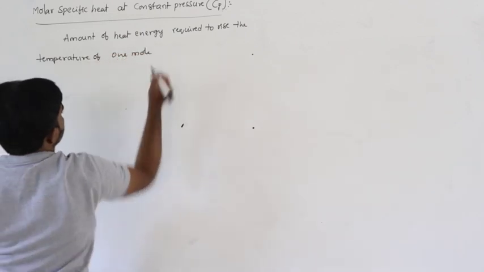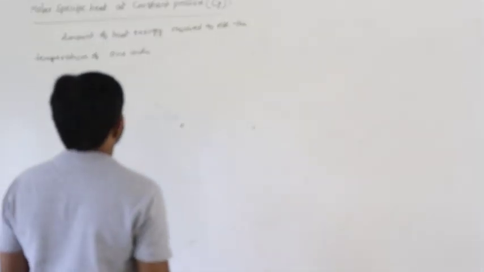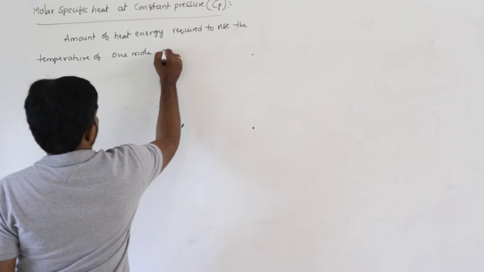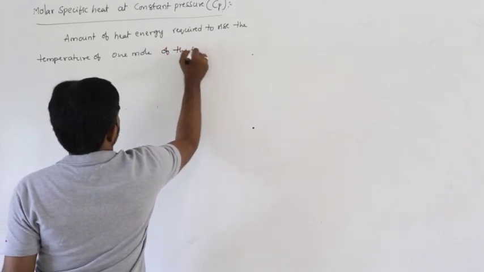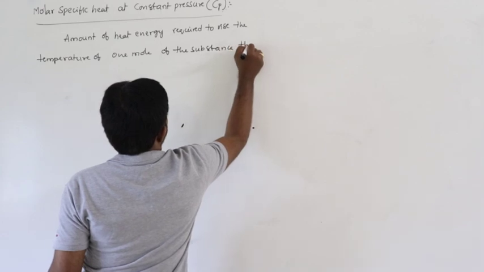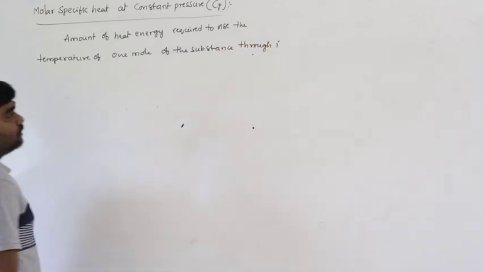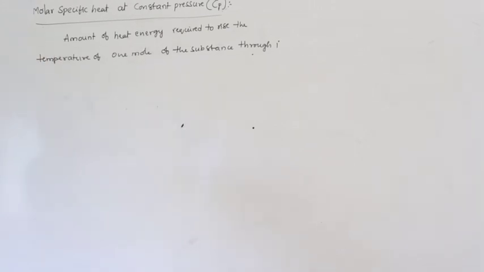In the previous situation we discussed unit mass, but here the amount of heat energy required to raise the temperature of 1 mole of the substance through 1 degree is called molar specific heat.